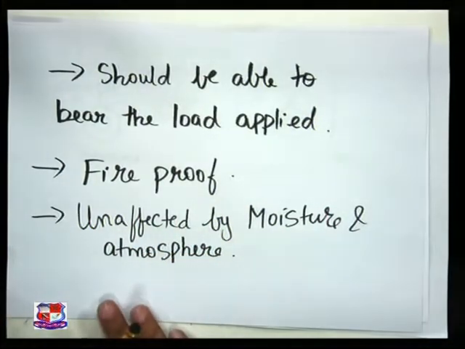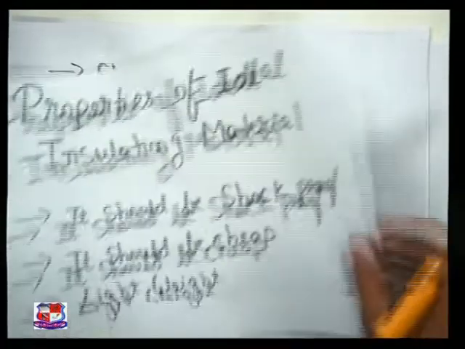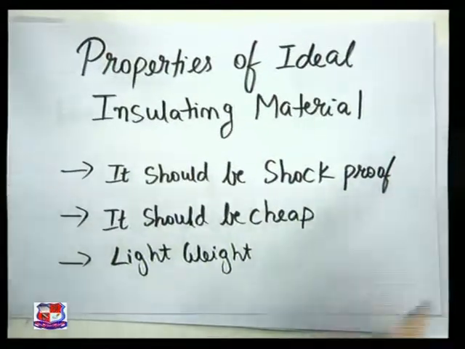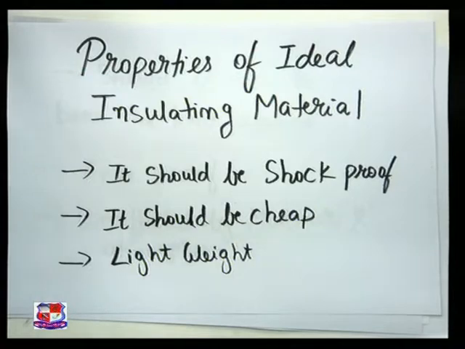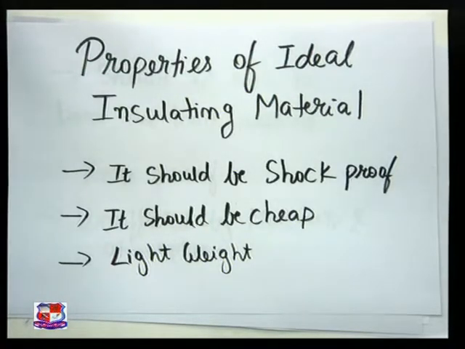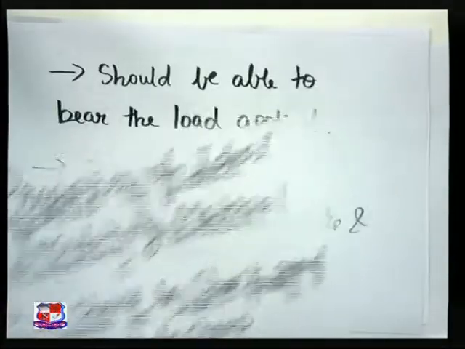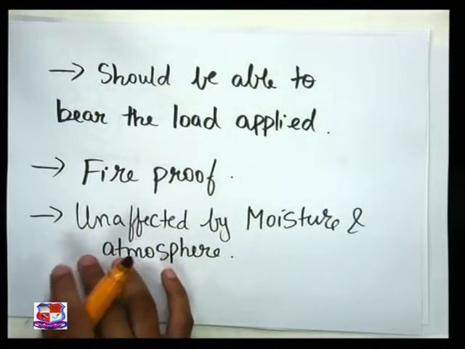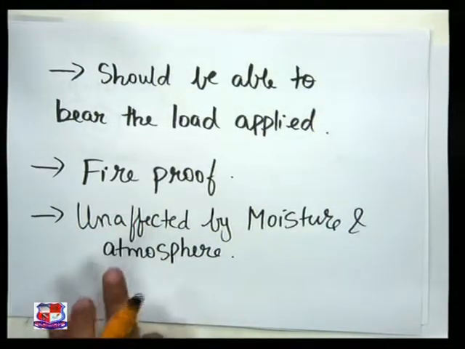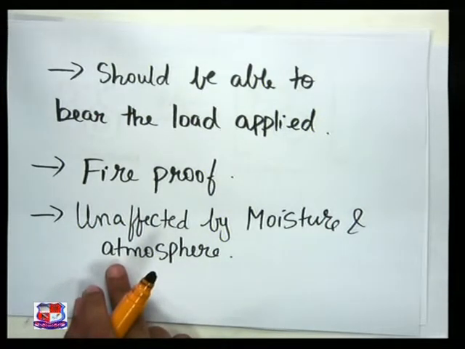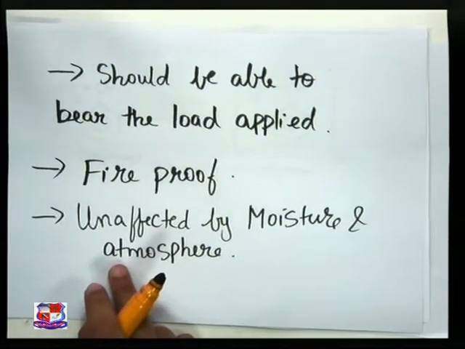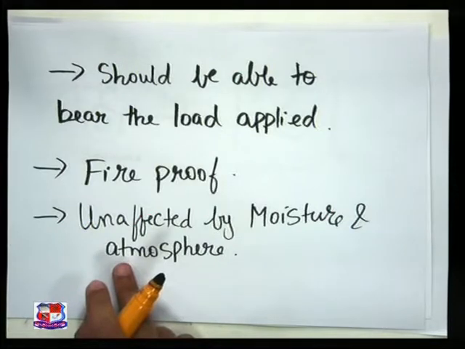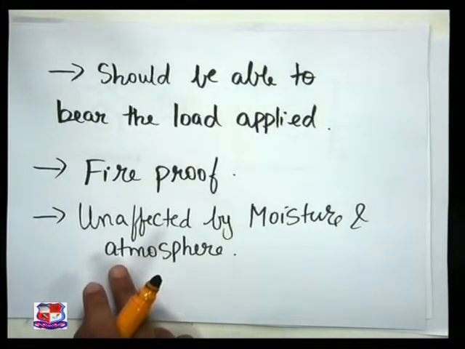Okay, so you can see here the properties of the ideal insulating materials are: it should be shockproof, it should be cheap, it should be lightweight. Then it should be able to bear the load applied, it should be fireproof, it should be unaffected by moisture and atmosphere. So this is very important for a particular ideal insulator case that we are going to see.